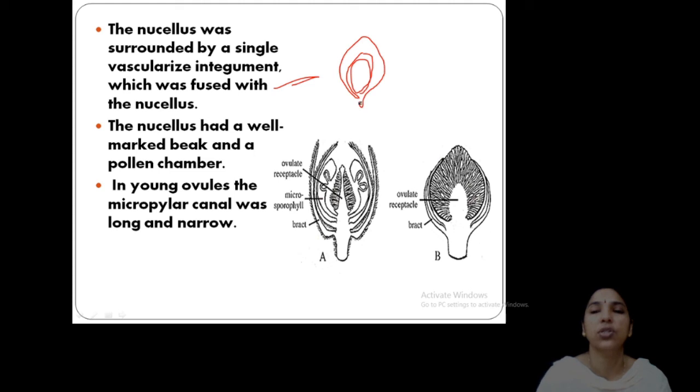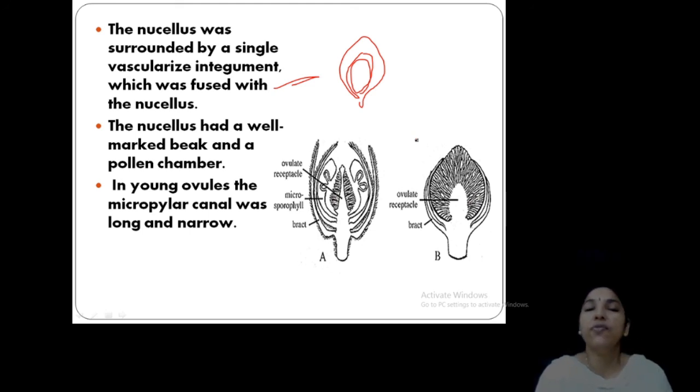Okay, and a short stalk. Single integument, and this nucellus is fused with the integuments. Okay. Then there is a beak and a pollen chamber at the apex. So the young ovule has a canal, the micropylar canal. See at the apex, this ovulate receptacle, and the canals are present. In some cases, rarely, there are bisexual parts, and if it is bisected, in some cases the male parts are present, rudimentary or sterile, and only the female structure is present.